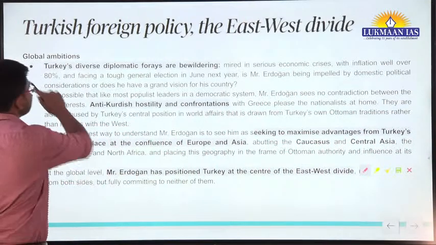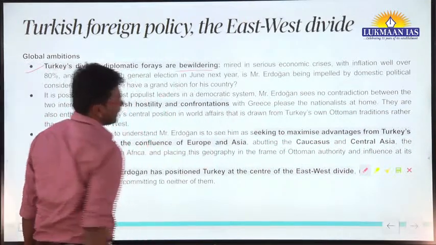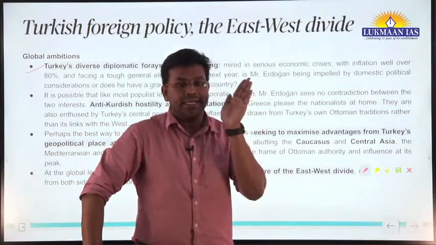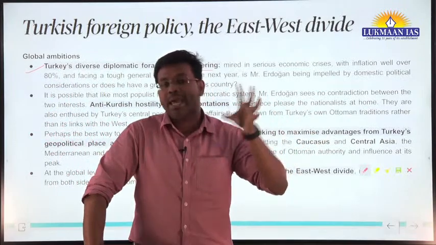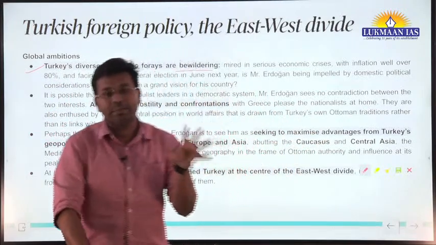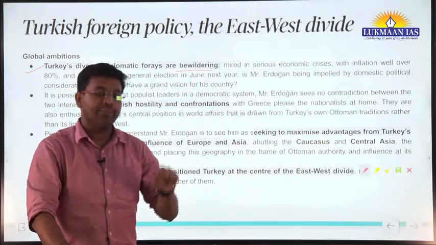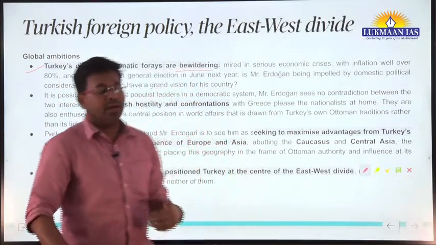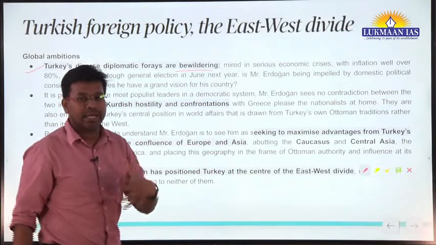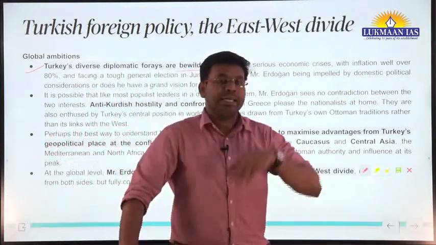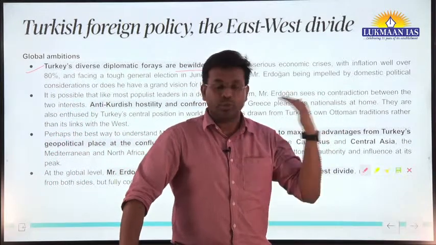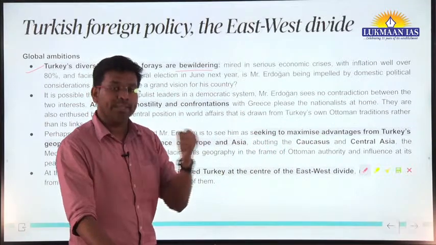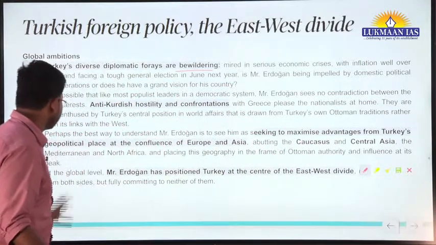Turkey's diverse diplomatic forays are bewildering. It means Turkey is taking different diplomatic positions with different countries. In all those positions, Turkey maintains that it becomes stronger, so that itself, as a single party, it can confront or is in a position to challenge any foreign authorities who may be thinking of threatening Turkey. Okay, so this is the thing.